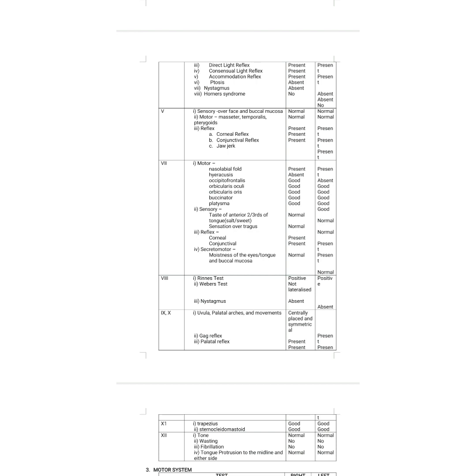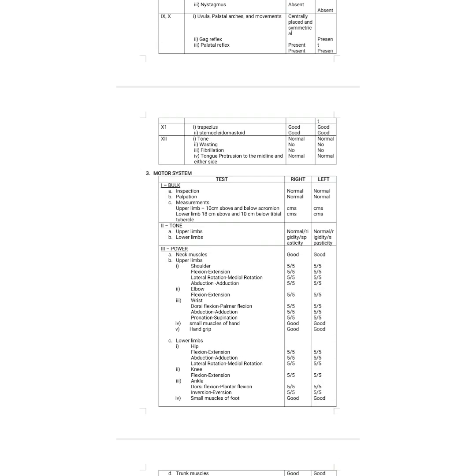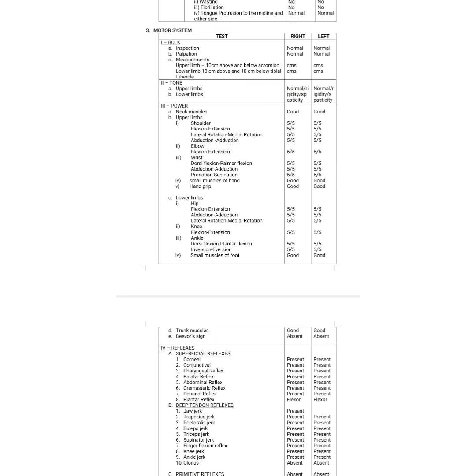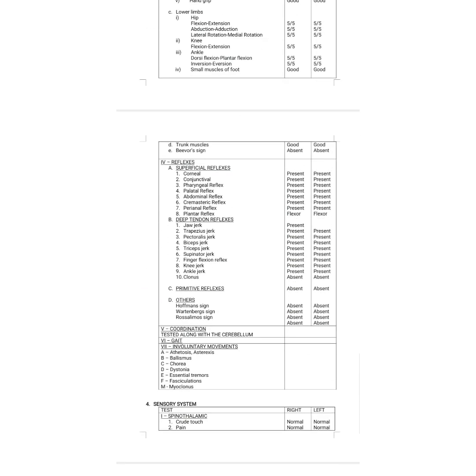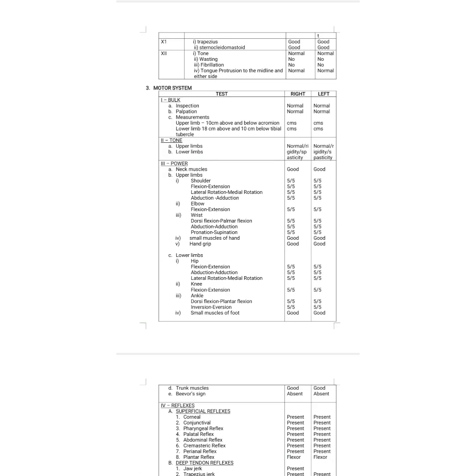So you have done the higher mental functions and you have done the cranial nerve history. Then you have to go with the cranial nerves examination. Then you have to go with the motor system examination. In the motor system, we have bulk, tone, power, reflexes, gait, coordination, involuntary movements. So in the bulk, you have to inspect, palpate, and then measure.